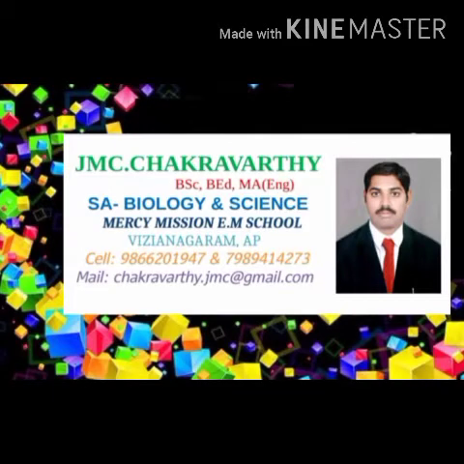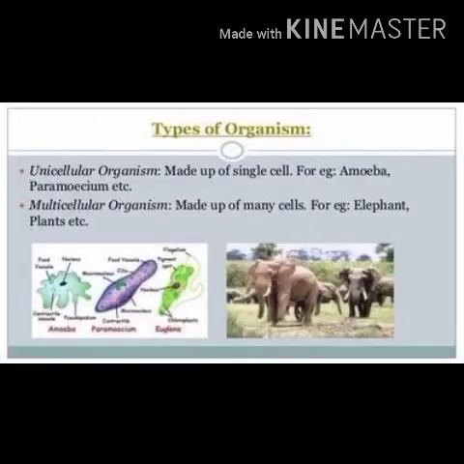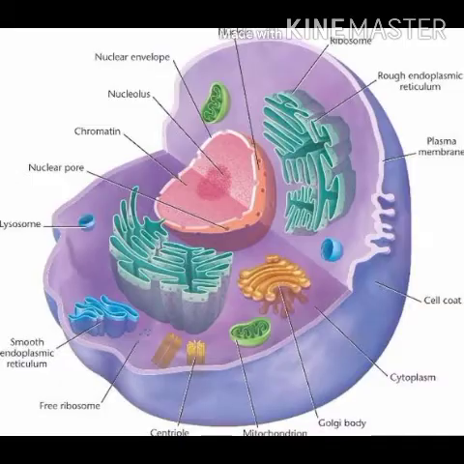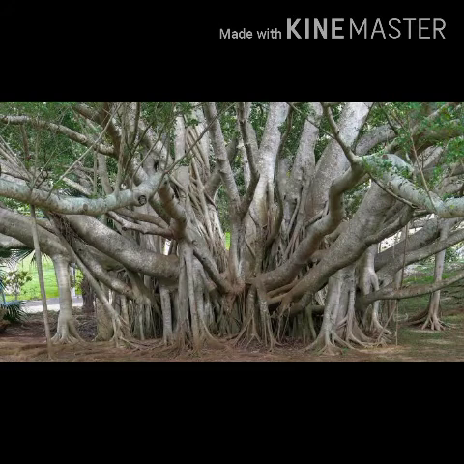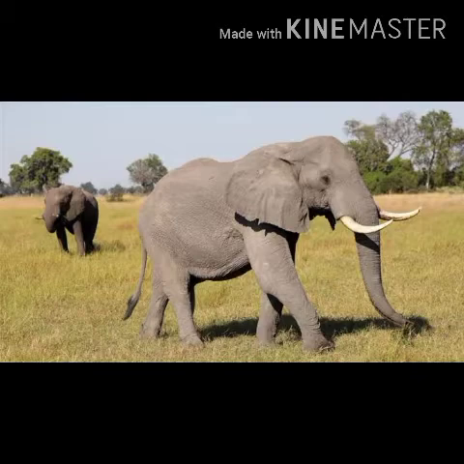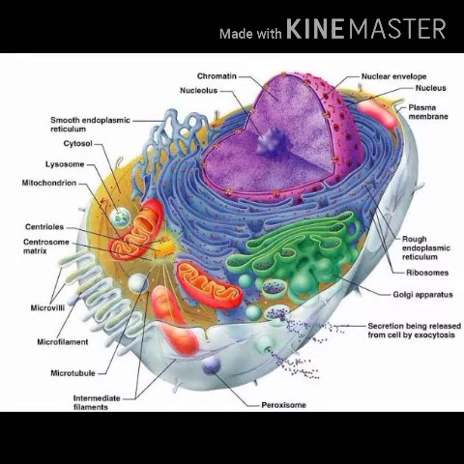Hello students, today we are going to learn about unicellular organisms and multicellular organisms. Basically, all living beings are made up of cells. Either they are plants or they are animals, they are made up of cells only. That's why the cell is known as the basic unit of life.